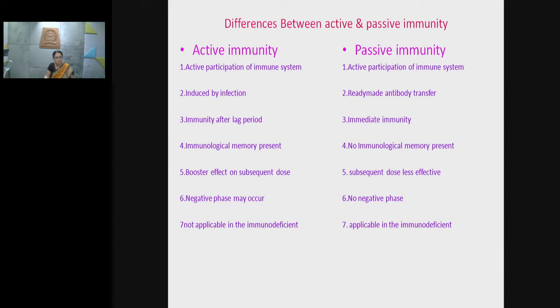So there is no question of generation of plasma and memory cells, because in case of active immunity, the B lymphocyte gets differentiated into plasma and memory cells. The plasma cells actually form the antibodies, but the memory cells keep the memory about that antigen, which is not the case in passive immunity.